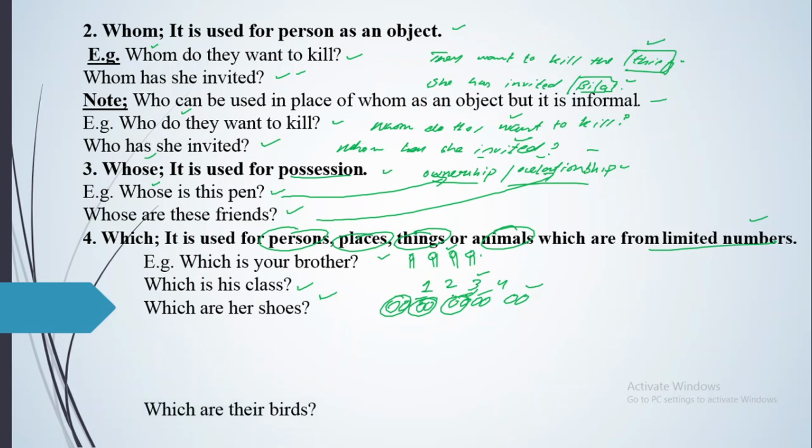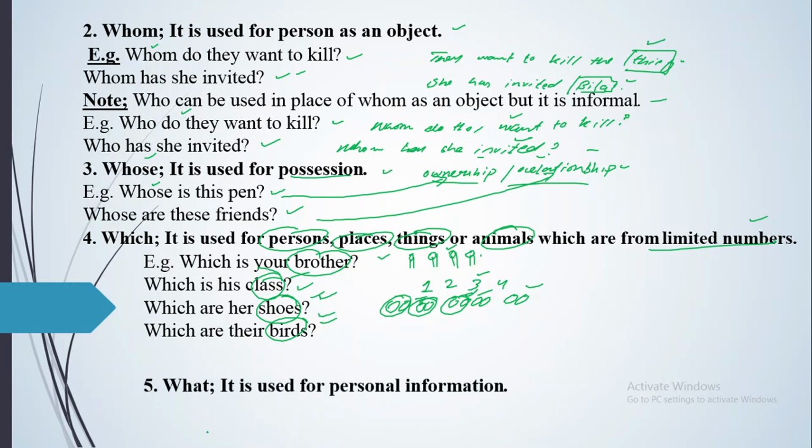In the same way, which are their birds: maybe there are some birds kept in different cages, so you'll say which are their birds. For that you'll be asking the question for limited animals. So when limited persons, places, things or animals are there, if you want to give someone the choice to choose one, then you will be using the interrogative pronoun which.